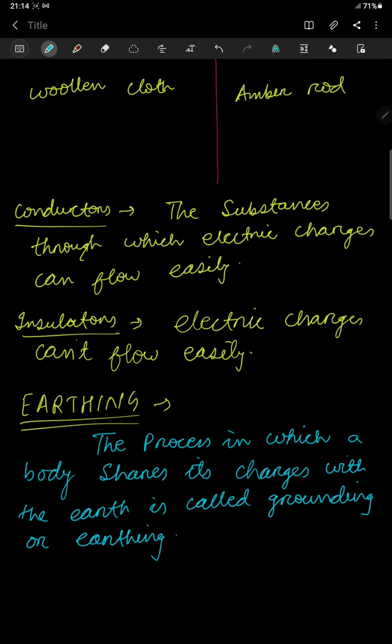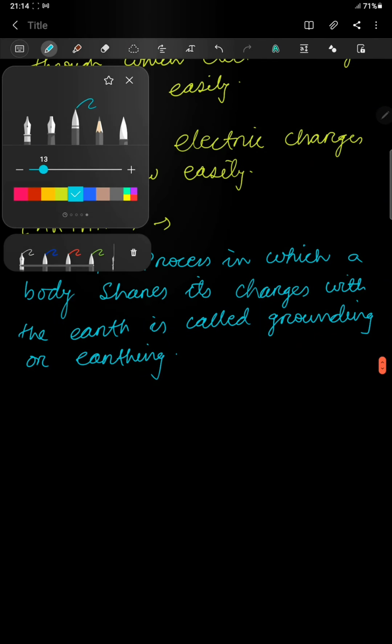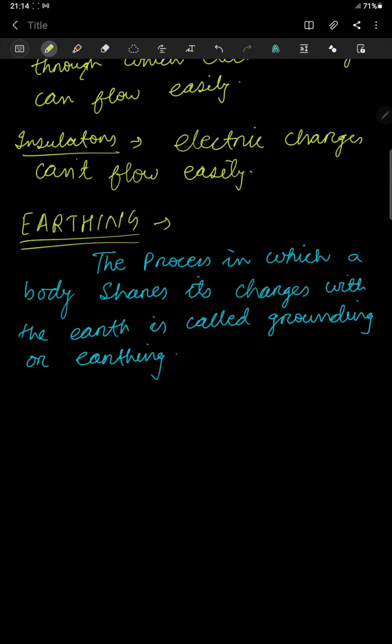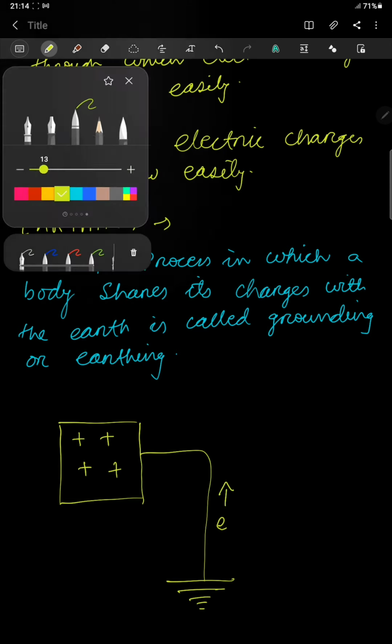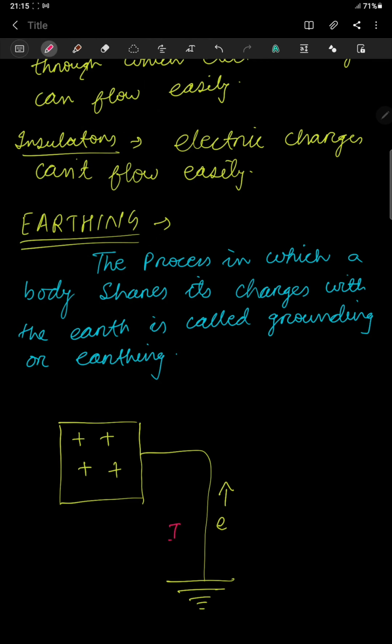So let us try to understand pictorially what it actually means. Let me take a conductor which has an excess of positive charges. What we do is we ground it. So once we ground it, what will happen? Earth is a huge source of electrons. So electrons from the earth will move to the conductor in this direction and it will neutralize the body. If electrons move up, then what will be the current direction? This will be the current direction.